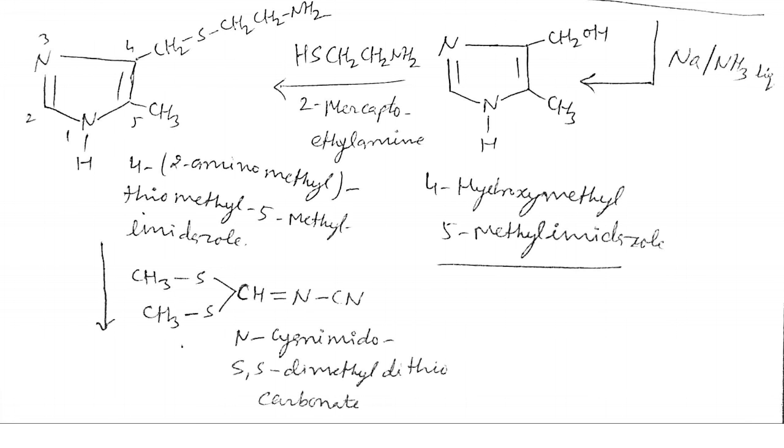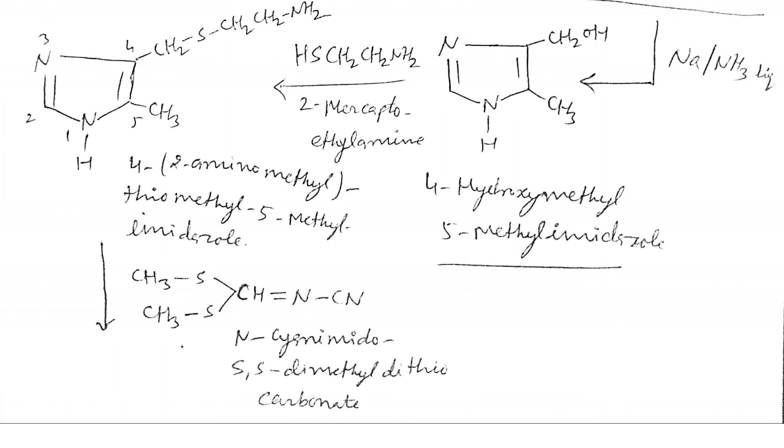And the cyanide group is attached to the nitrogen, and there is a CH double bond NH. This is the imido group, the imine group. That's why N-cyanoimido means cyanide and imido groups. So this is the substitute name for this compound.